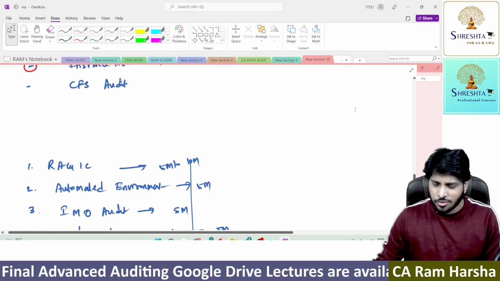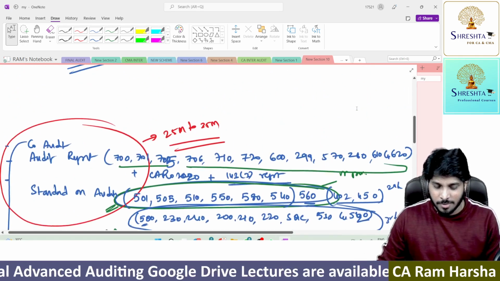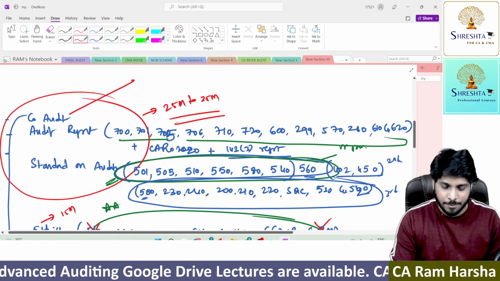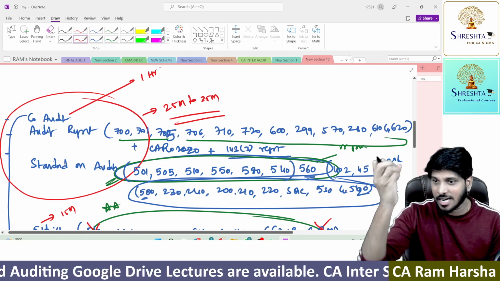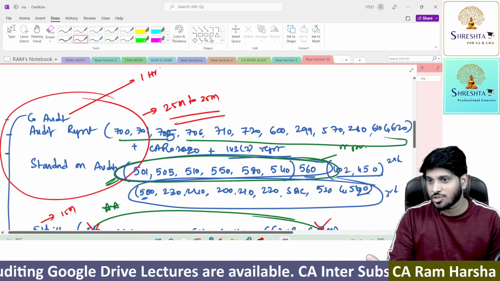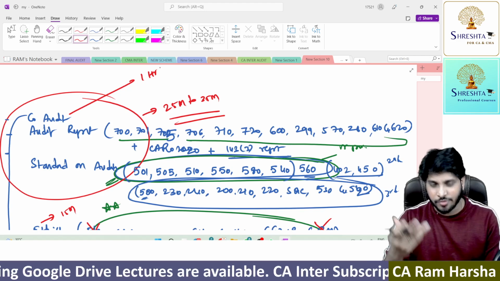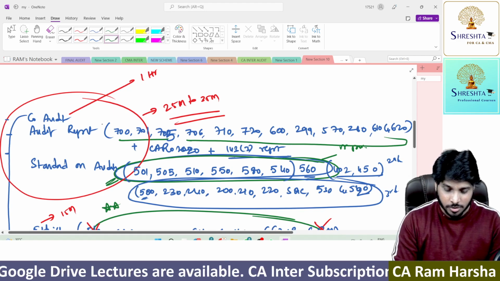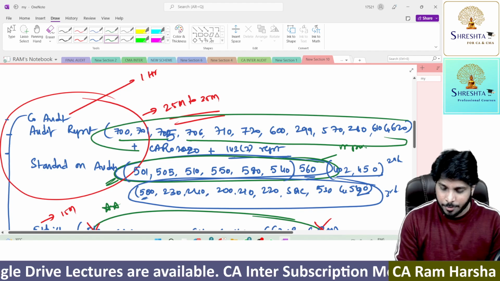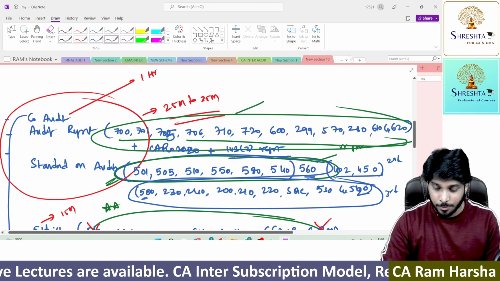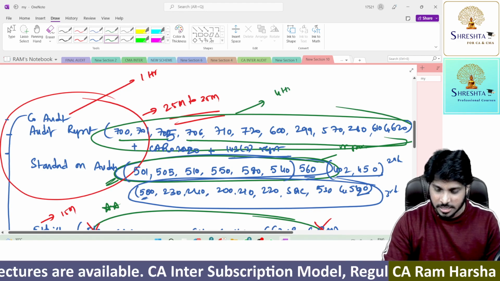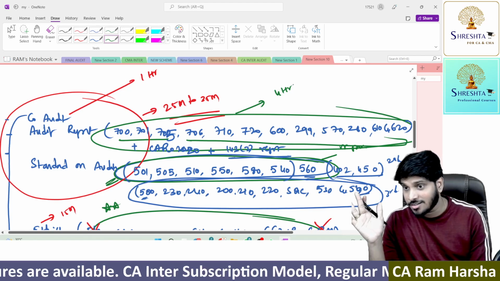Now, 20 hours of time means approximately: company audit, don't spend beyond 1 hour, because you have studied company audit much more thoroughly even in CA Intro. So hardly 1 hour it will take to revise. Audit report, CARO, 143(3) checklist, all put together will take a minimum of 4 hours. It will eat 4 hours.